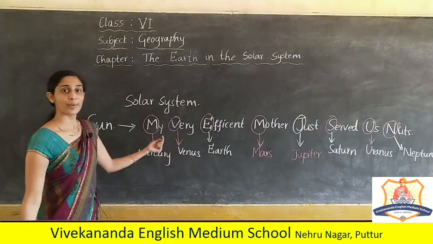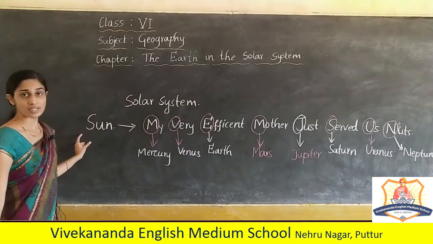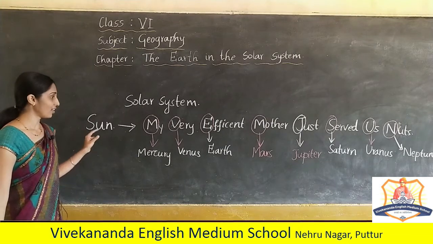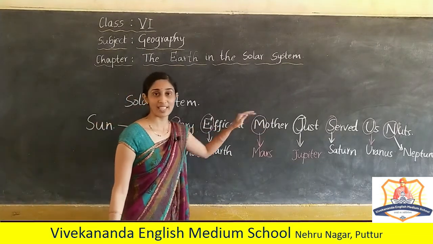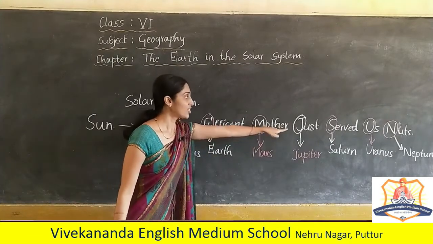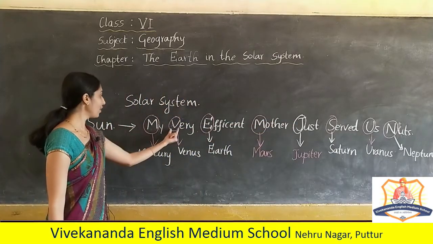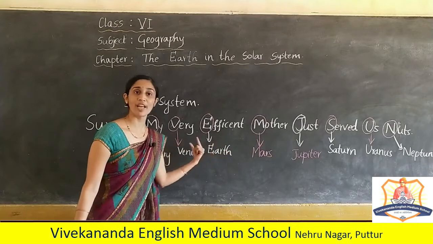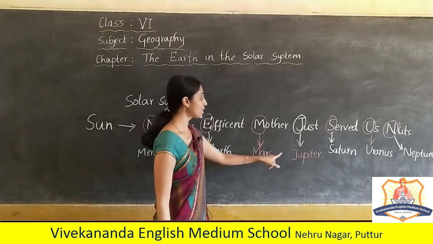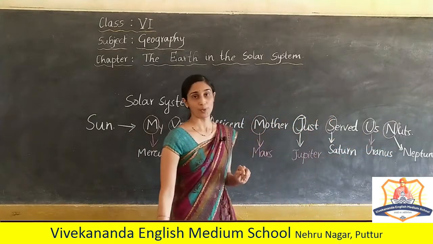So you can remember all these members of the solar system with the head, family head, that is Sun, in just one sentence. My very efficient mother just served us nuts. So remember the first letters of every word. Mercury, Venus, Earth, Mars, Jupiter, Saturn, Uranus and Neptune.